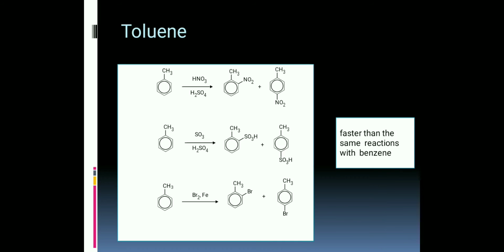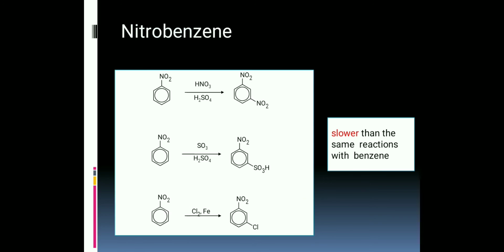This is the reaction for toluene. It is faster than the same reaction with benzene. And this is the reaction for nitrobenzene, that is slower than the same reaction with benzene.